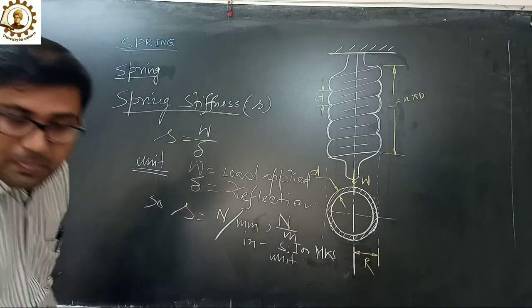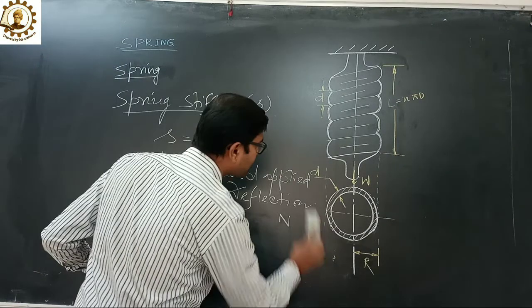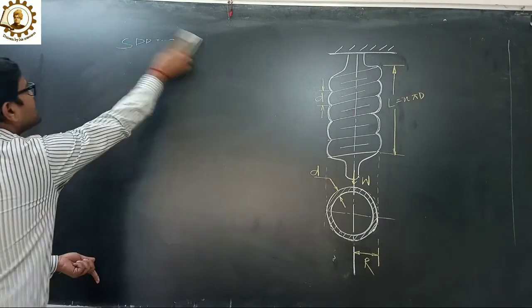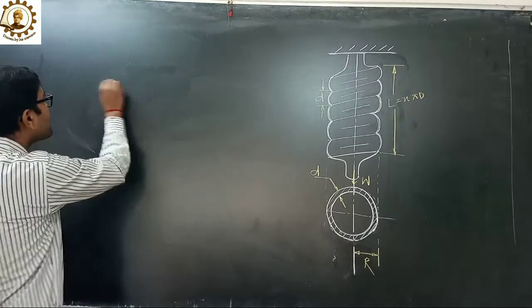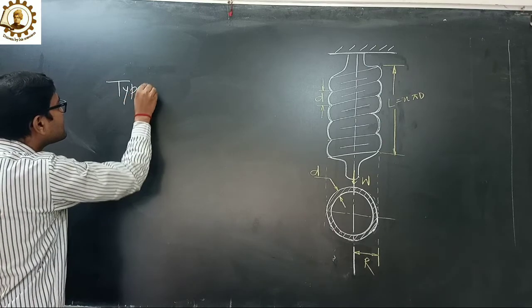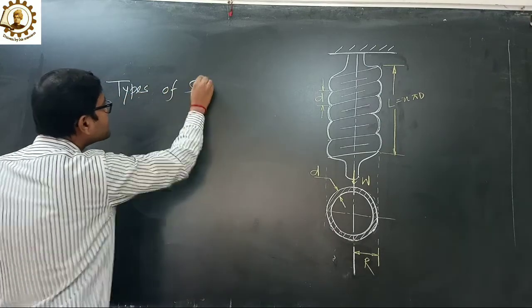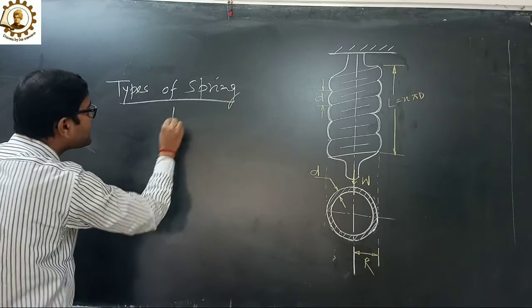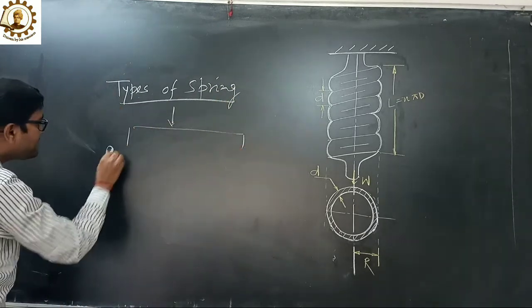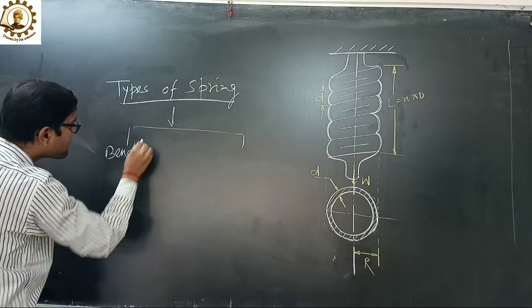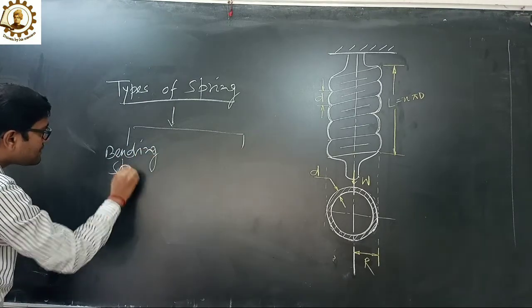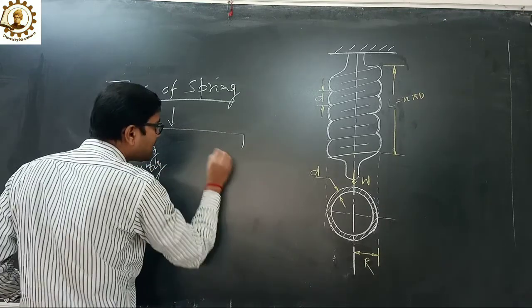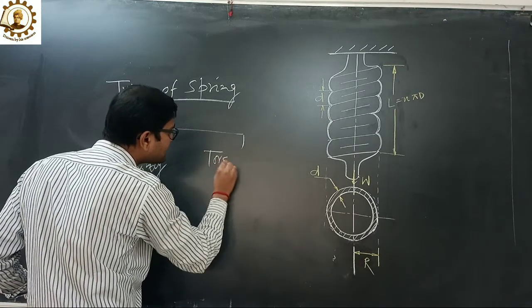Now, types of spring. There are two types of spring. One is bending spring, and another is torsional spring.